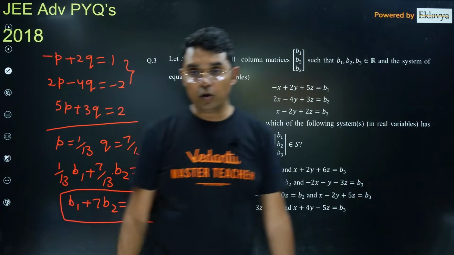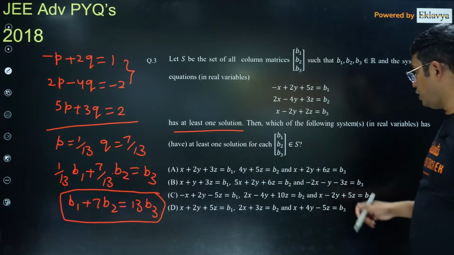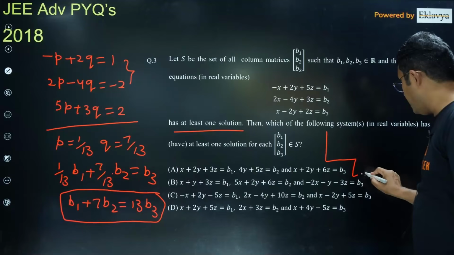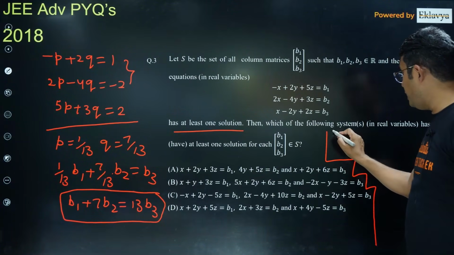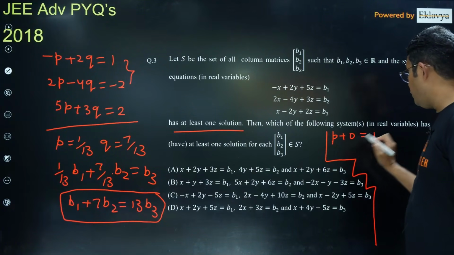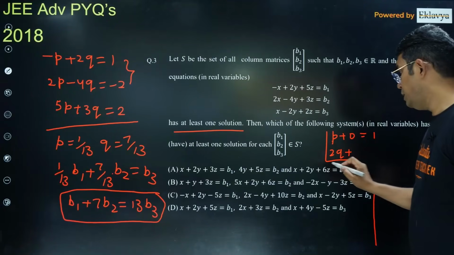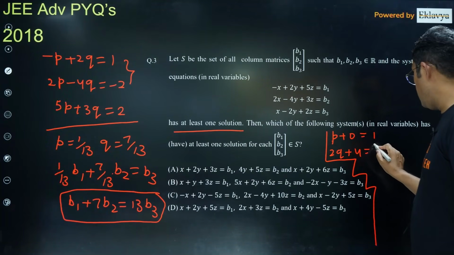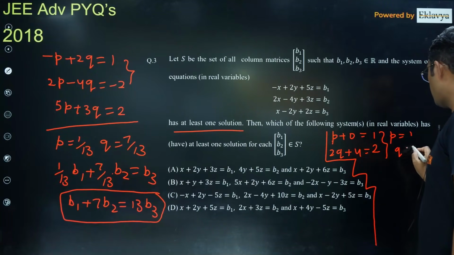Okay, now based on this we will see whether these have solutions or not. Now for the a part, if I do the same calculation here, p plus 0, because here the x coefficient is 0, will be equal to 1, and 2q plus 4 is equal to 2. I think this gives you p is equal to 1 and q is equal to 0.